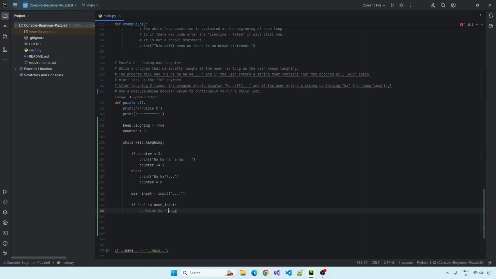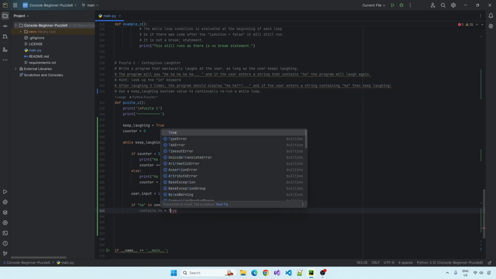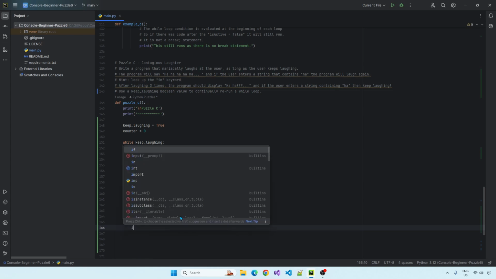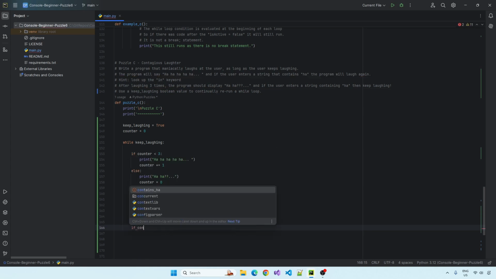Yeah, so we obviously can't just make up contains ha within here. It won't be accessible anywhere else. So we have to instantiate this just above it with the rest of the code, and we'll set that to false. So set it to false, and if the user input contains ha, set it to true, so we're just toggling it. Then we have another if statement using contains ha.